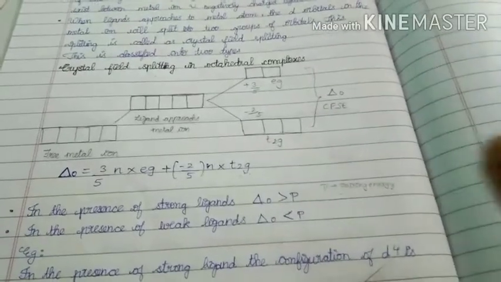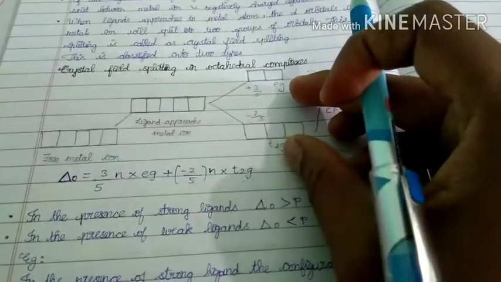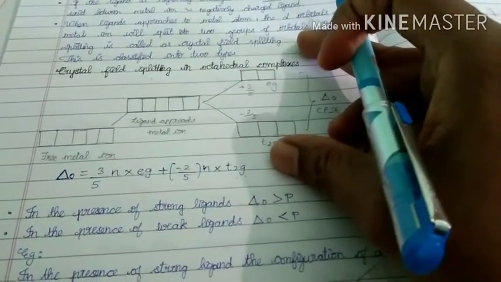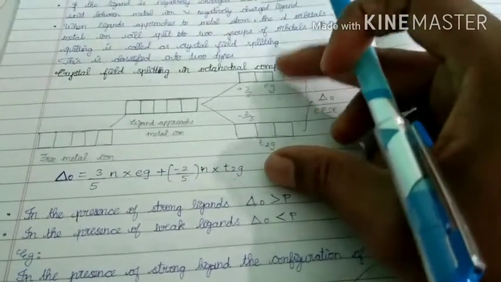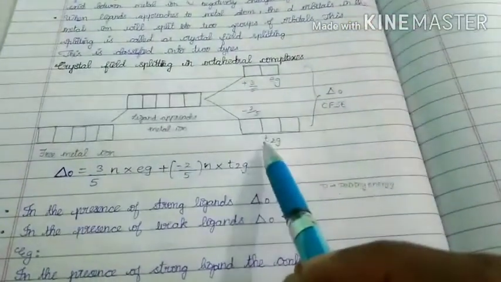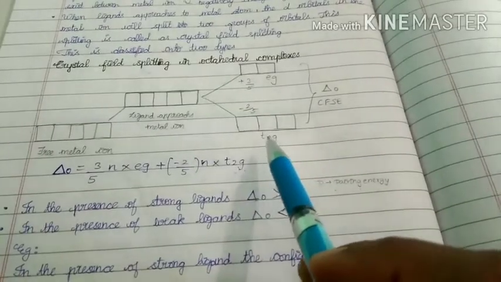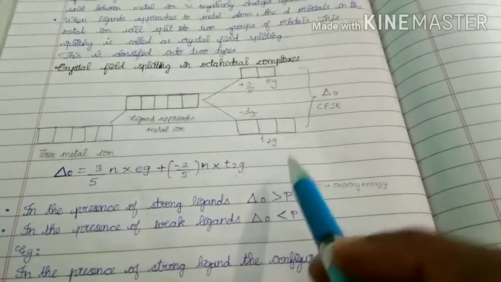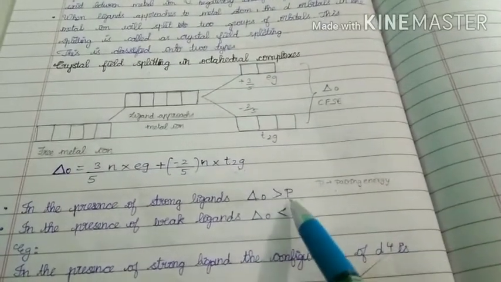I repeat once again, listen carefully. When strong ligands are present, the distance between T2g and Eg orbitals will be more. Because those two sets of orbitals move apart from each other, the unpaired electrons will be paired. In other words, the pairing energy is less.